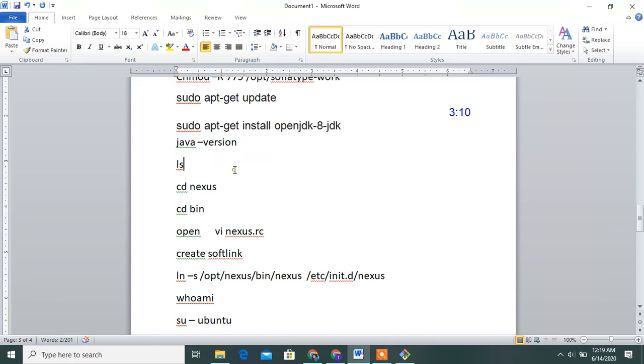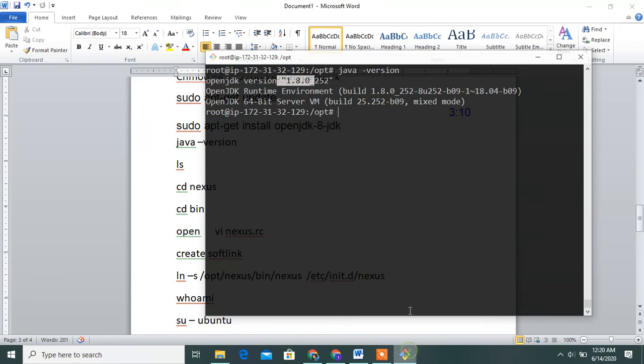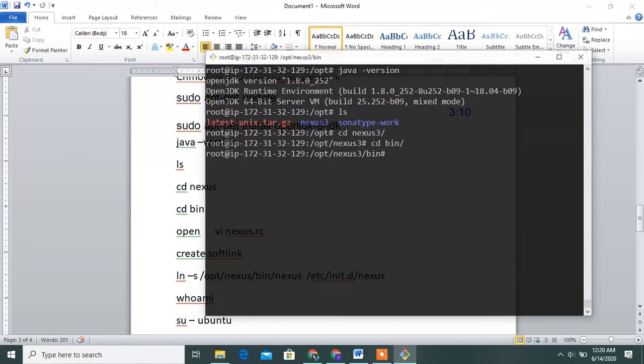Then go to ls, cd nexus 3, cd bin folder, and open nexus.rc with vi.